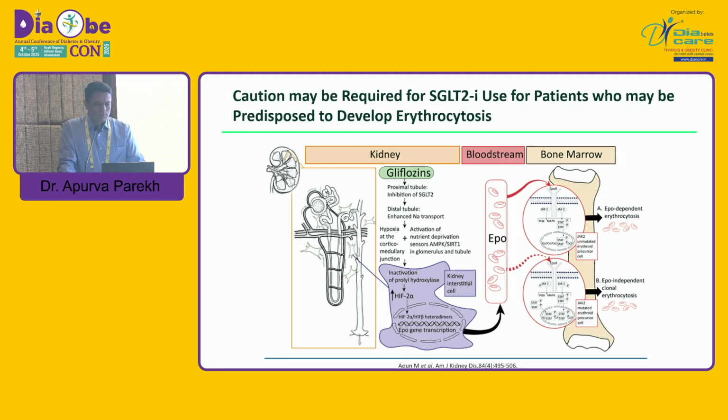There will be more tubular load at the distal tubule with enhanced sodium transport. This will lead to medullary hypoxia, and this will activate nutrient deprivation sensors like AMPK and SIRT1, and this will lead to ultimately higher transcription of the HIF-2 alpha gene, and this will stimulate erythropoiesis.